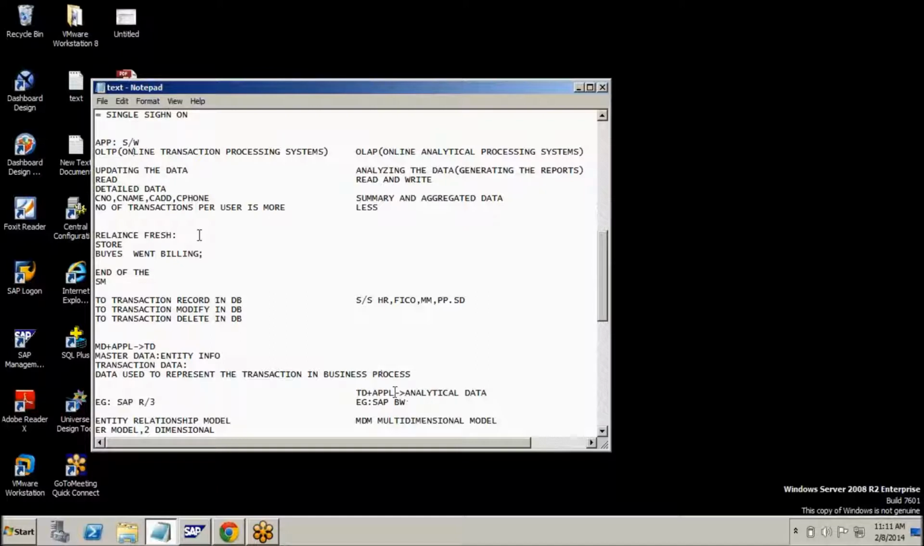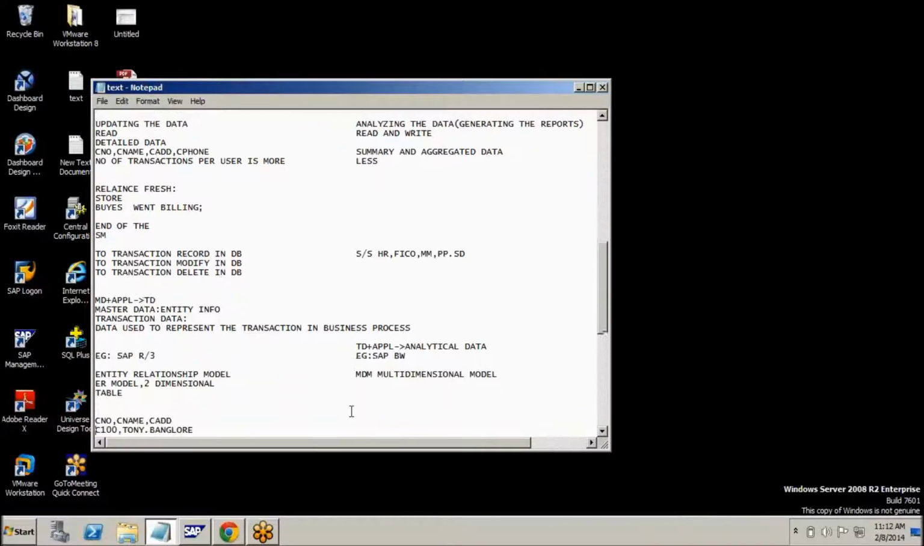Transaction data plus application I am merging. With the help of this, when I merge these two, I am getting analytical data. With the help of this report data, top management people will go for business decisions. Is this clear, sir?